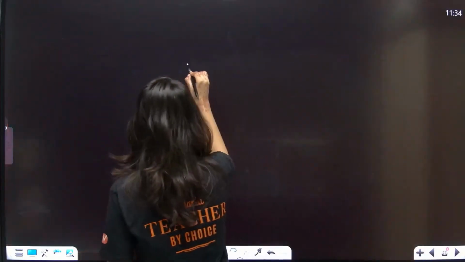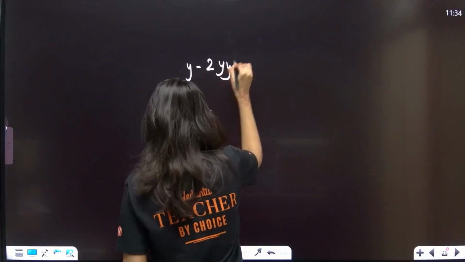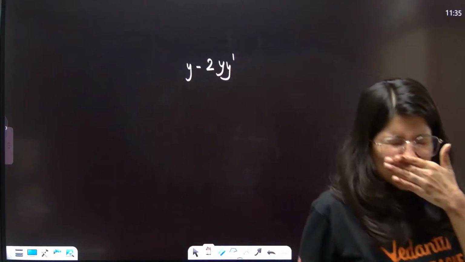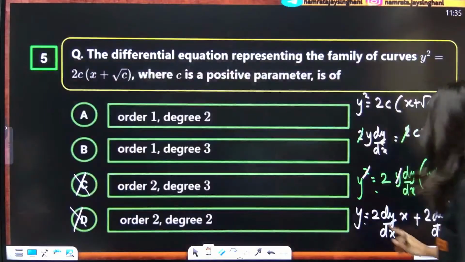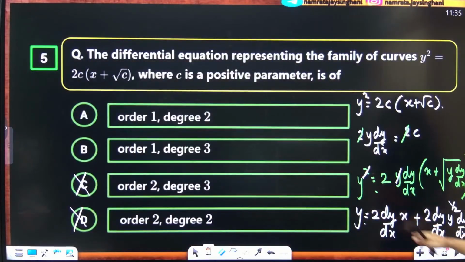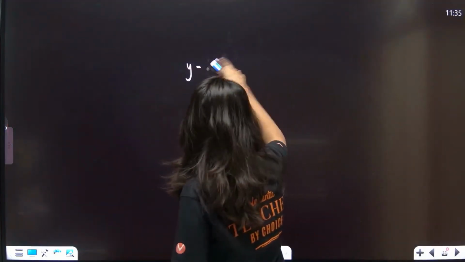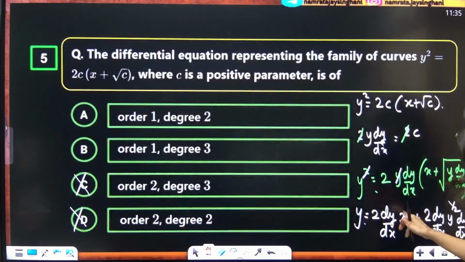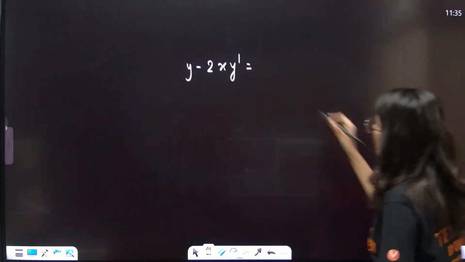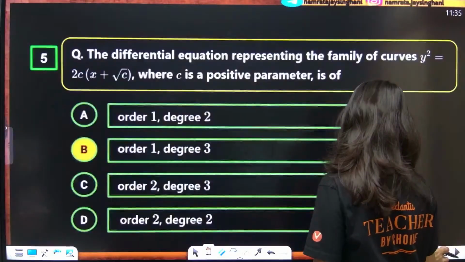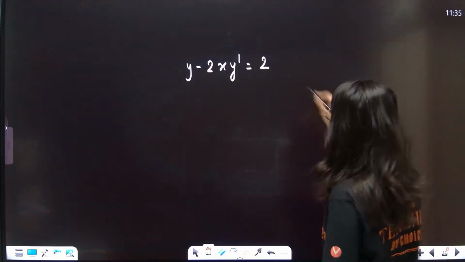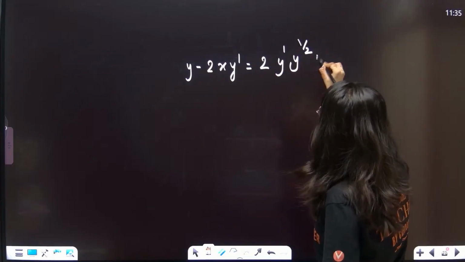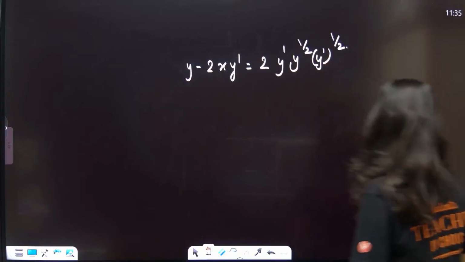So y minus 2x y dash is equal to 2 y dash, y power half, y dash power half. Okay, so this is how it is.